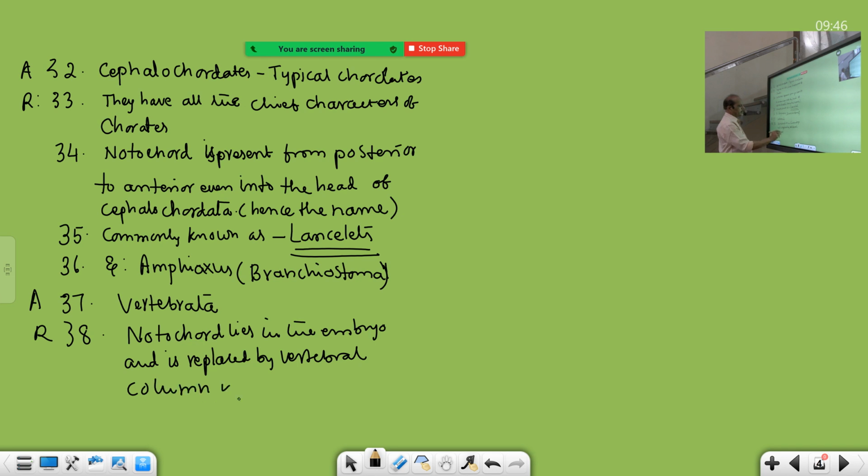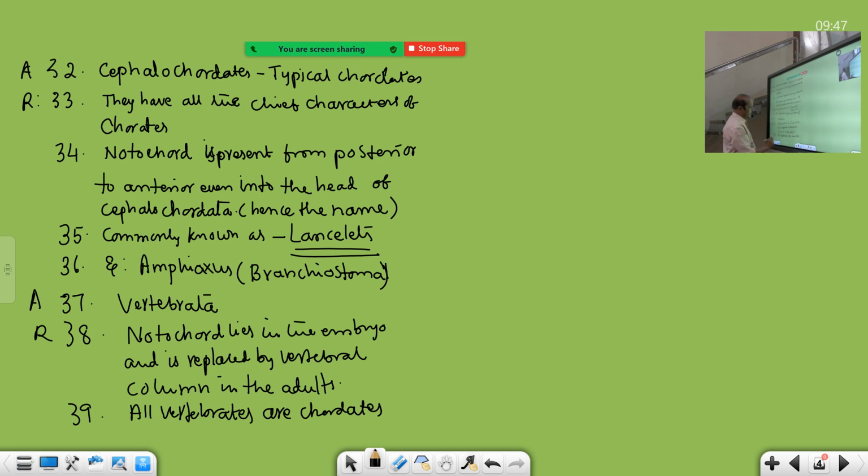This is the important point for the name given to Vertebrata. Notochord lies in the embryo and is replaced by the vertebral column in the adults. So that's why it is called Vertebrata. Hence there is one slogan: all vertebrates are chordates, because at least in the embryo the notochord is there.